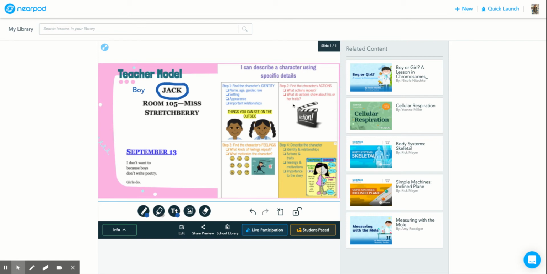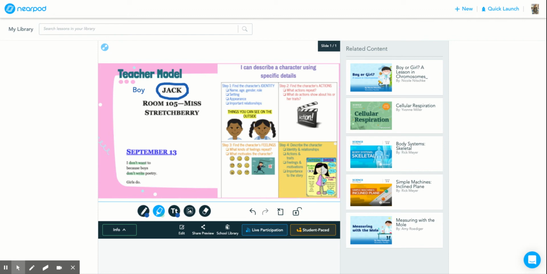So step 2, find the character's actions. So action words that I'm seeing are don't want and don't write. I see those 2 action words. I'm going to highlight don't want and then don't write. So based on these action words, it's telling me that he thinks boys and girls are different by saying, I don't want to. And then he's also telling me that he doesn't want to write poetry because it says don't write poetry.